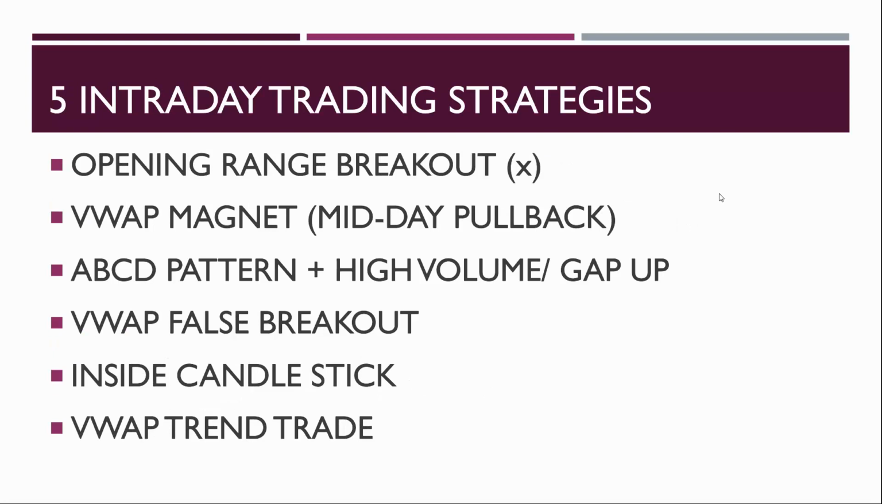So these are the 5 to 6 trading strategies that are available within which the stocks keep moving. Like there is an opening range breakout, which I never trade. There is a VWAP magnet. It is a midday pullback towards the volume weighted average price. Even this one I did not trade because it normally happens against the trend, and I do not trade against the trend.